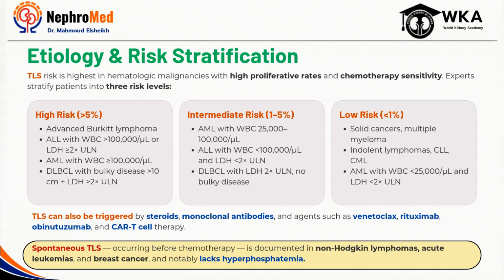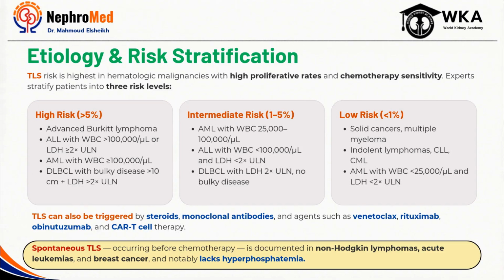Now that we've defined TLS, the next question is who is actually at risk? One of the most important things to understand is that TLS risk is not determined by cancer diagnosis alone. It really comes down to three factors: how fast the tumor is growing, how much disease is present, and how sensitive the tumor is to treatment.